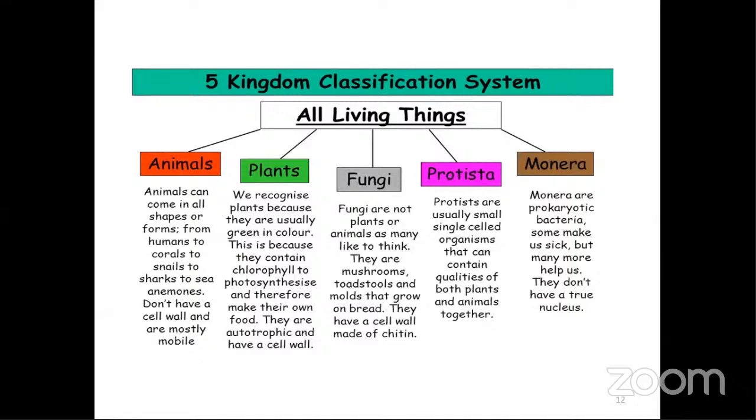Animals can come in all shapes and forms, from humans to corals to snails to sharks to sea anemones. They don't have a cell wall and are mostly mobile, that means they can move from one place to another. So that is the brief characteristics or unique features of these 5 kingdoms.